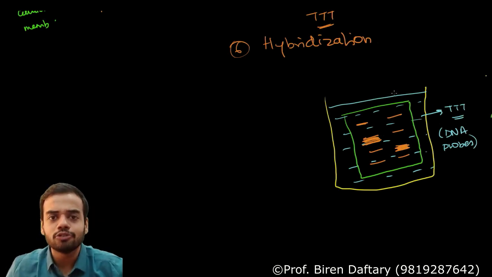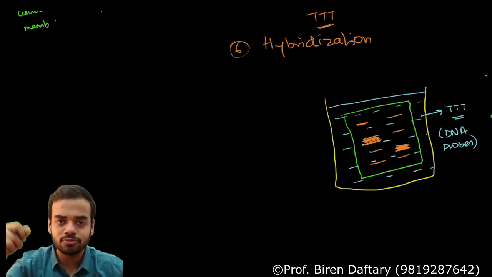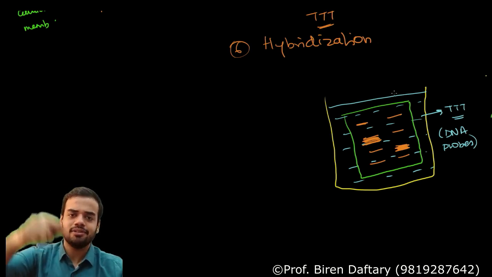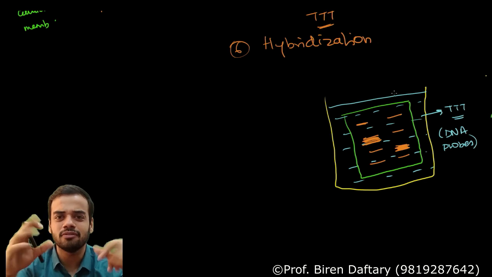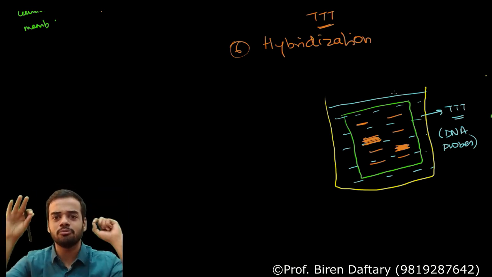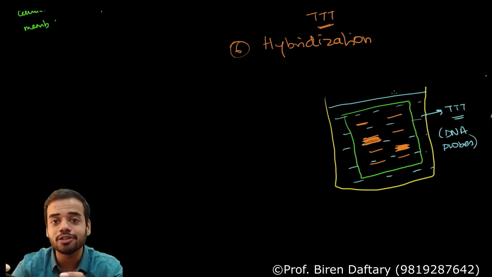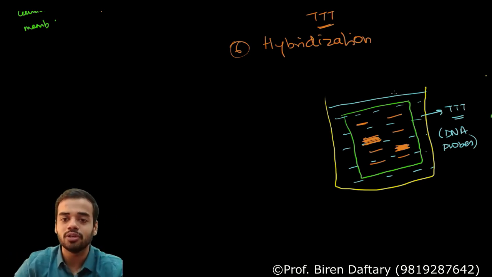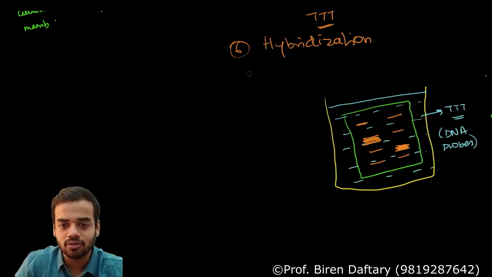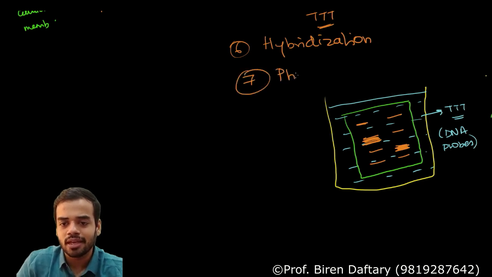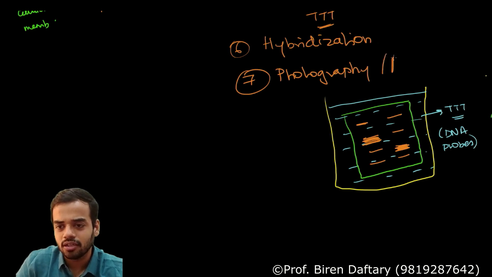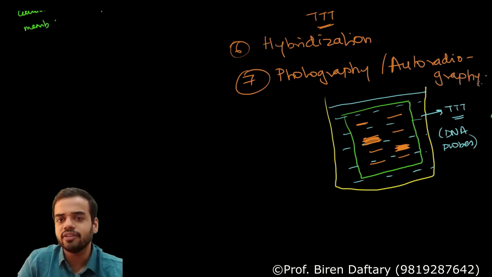Now very simple. The nitrocellulose membrane is kept in that probe material for some time, say 1 hour. After 1 hour it will be removed, and now you want to see all this. All this is not visible to you. The last step is called photography. Actually this step is also called autoradiography. Autoradiography or photography, the last step.